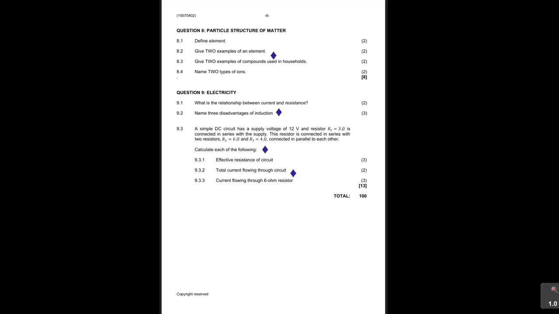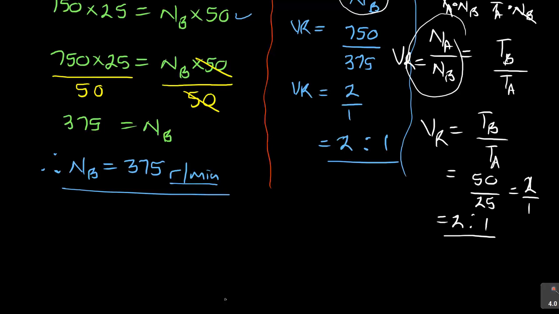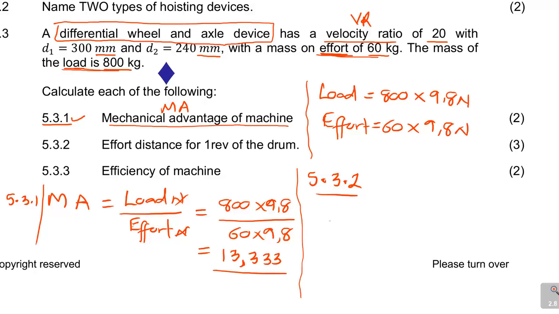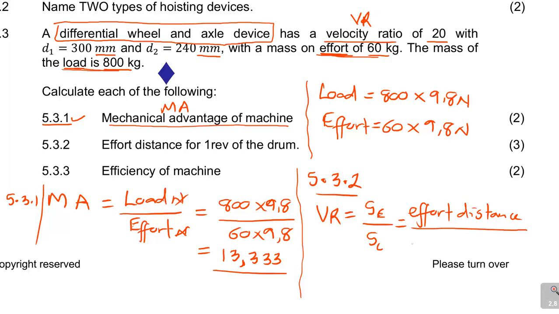So I'm going to take that and say here VR velocity ratio is SE over SL. Remember, SE in this case we are saying is effort distance over, and then SL is load distance.